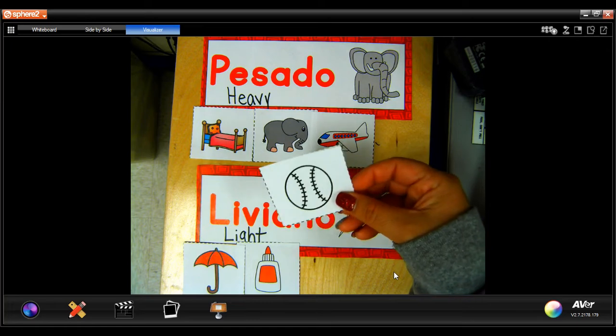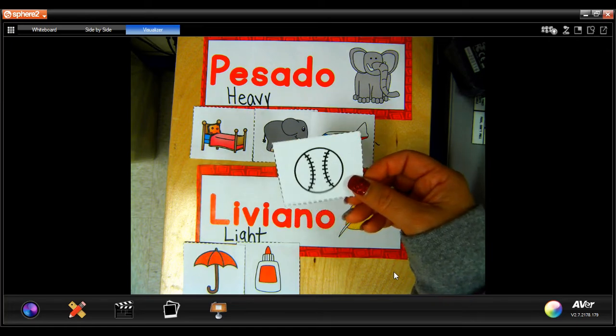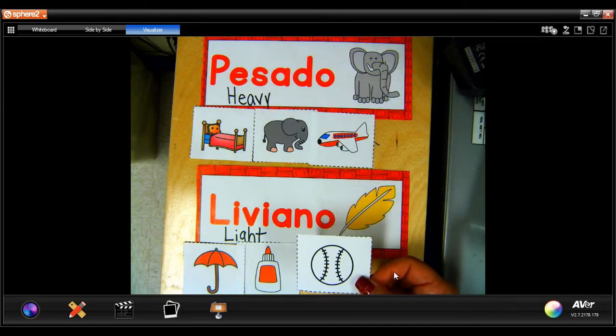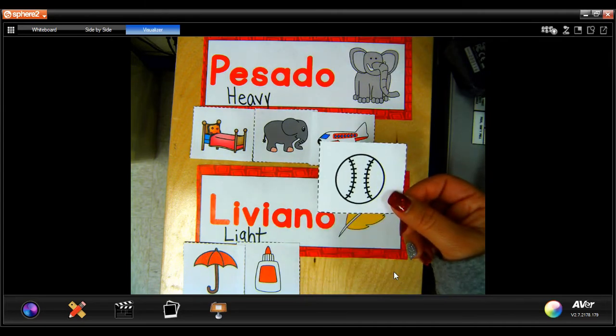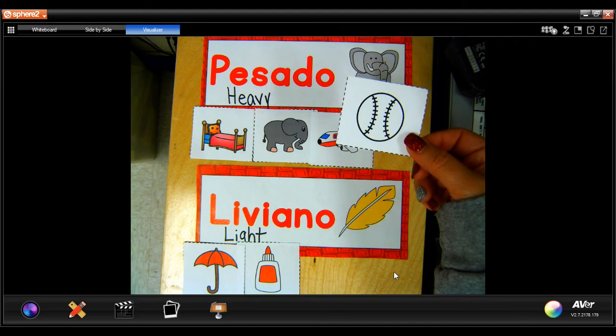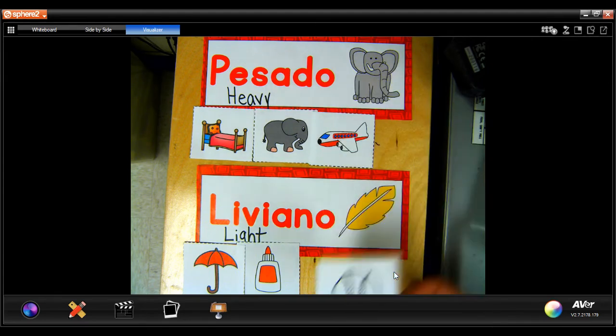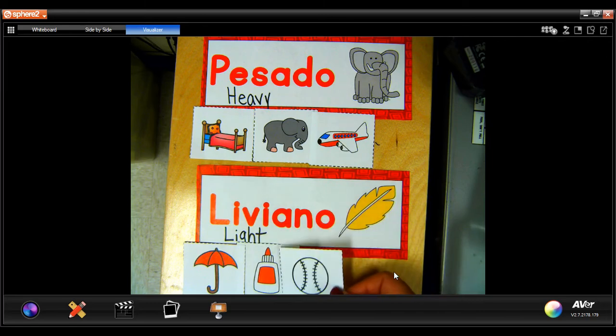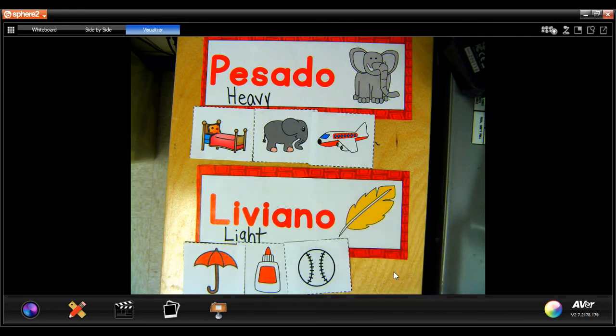All right, let's take a look at this one. So this is a baseball. Is the baseball very heavy or very light? Do you need two, three, or four people to pick up a baseball, or can you pick it up with one hand? The baseball is going to be very light, right? You can pick it up with one hand.